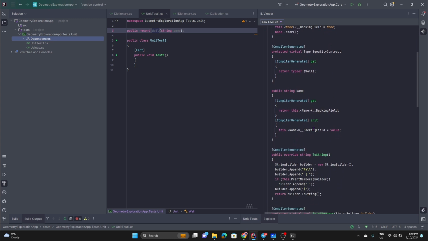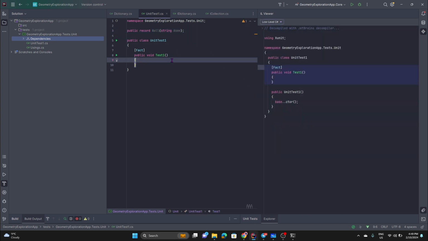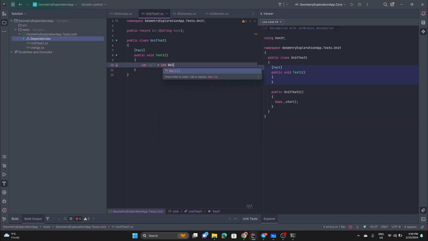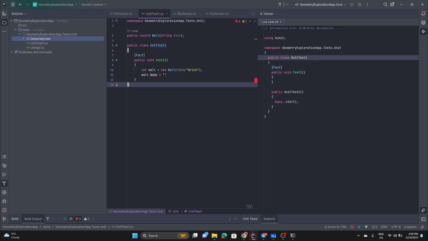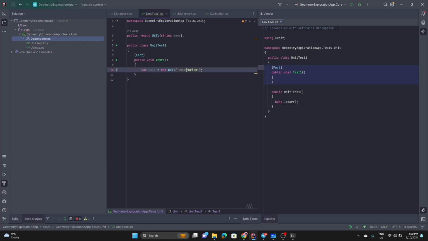And the main idea of this is that it's immutable. You cannot change this after it was generated. So if you go var wall and you say a new wall and some kind of brick, that's more of a material, but let's name it this way. Now I cannot go and say name and put a new name there. It cannot be done, right? So that's the idea, that it is immutable.